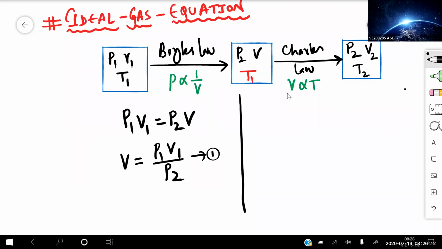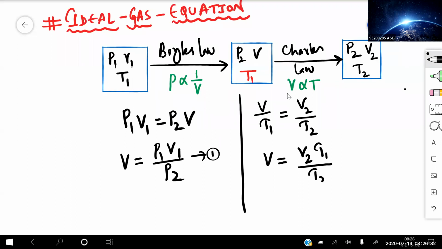Now when I'm applying the equation here, volume is directly proportional to temperature, meaning V by T1, the temperature being T1, is equal to the volume changing to V2 and temperature T2. So from this, I can take the volume. V is equal to V2 into T1 divided by T2. So this is my equation number 2.